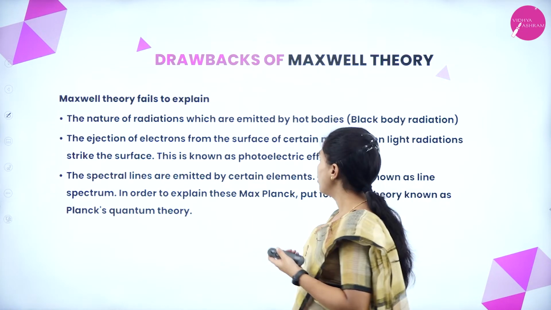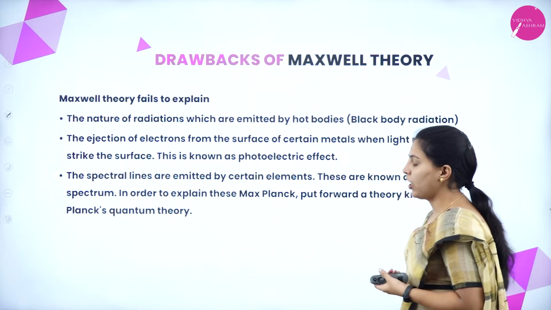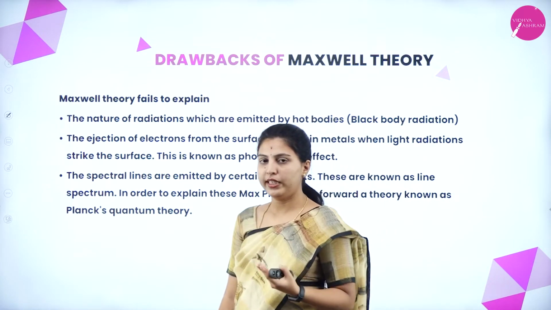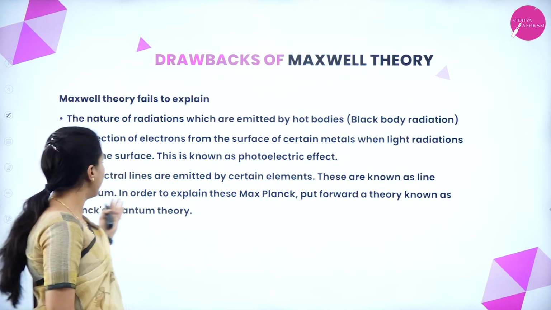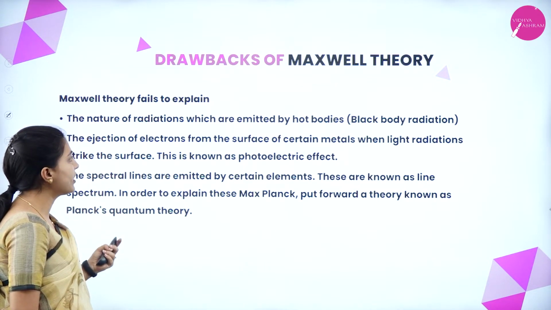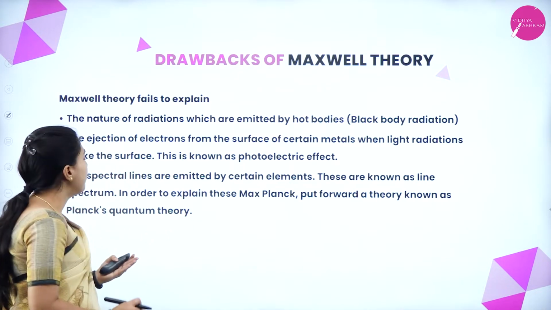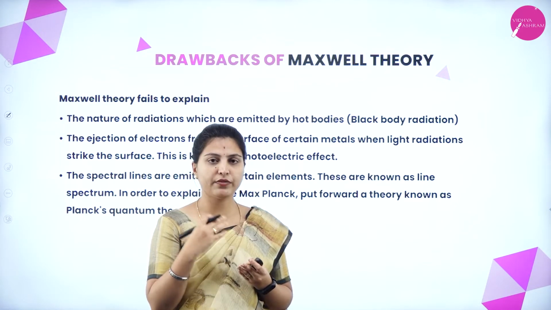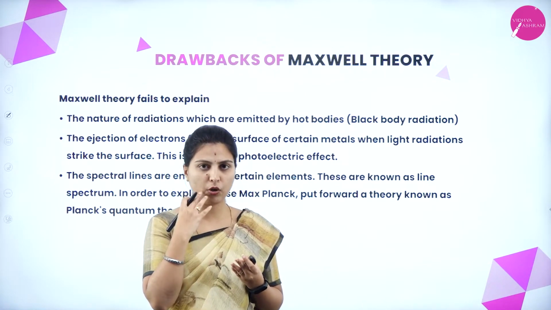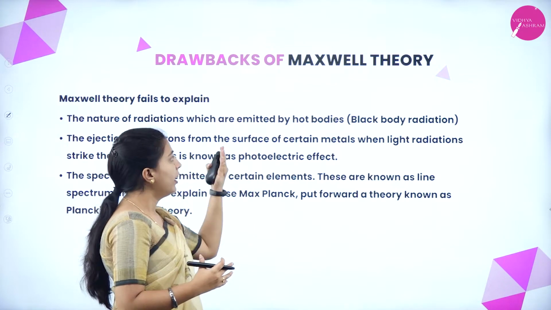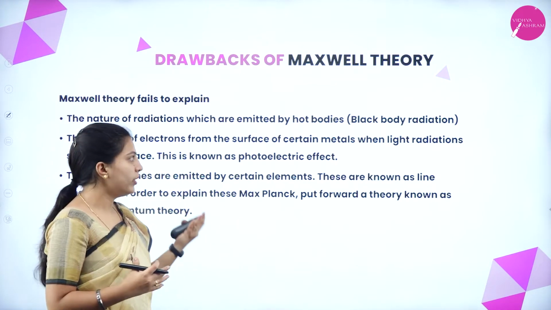Next, we'll see the drawbacks of Maxwell theory. After so many things, he had some drawbacks. What are the drawbacks? The nature of radiation emitted by hot bodies, meaning whatever emissions an object gives out, he could not find out the nature. So that is one drawback.